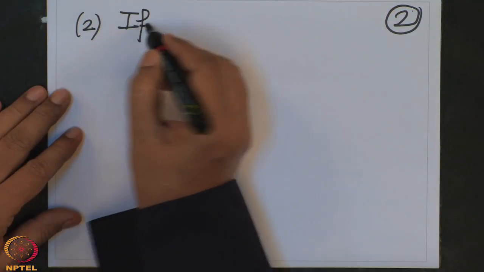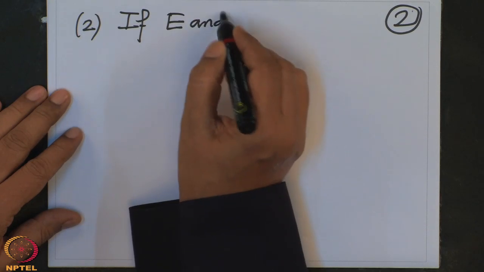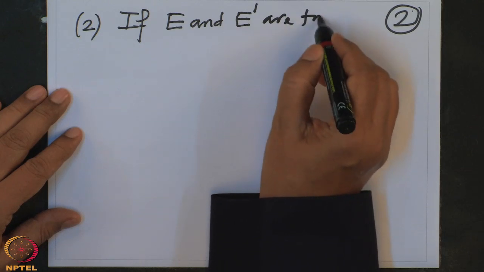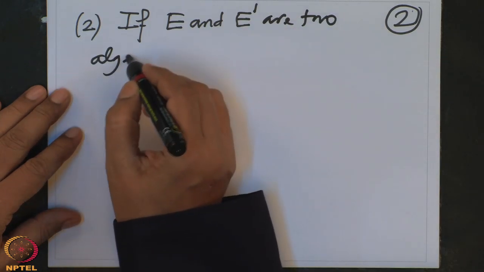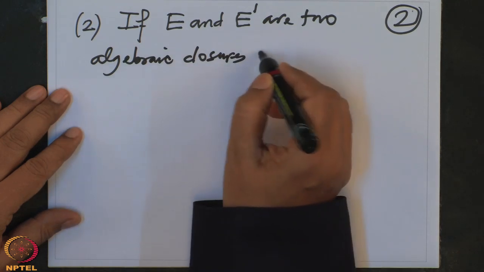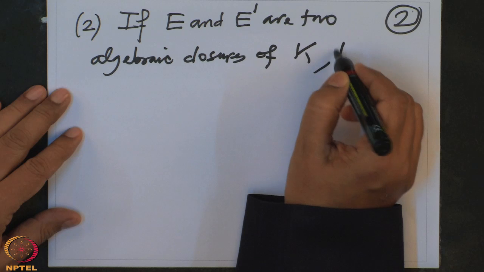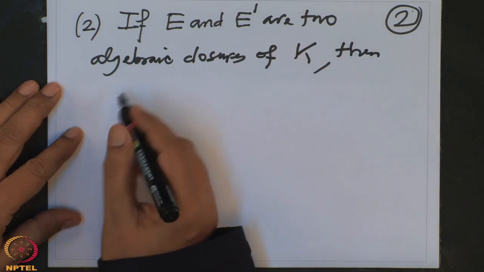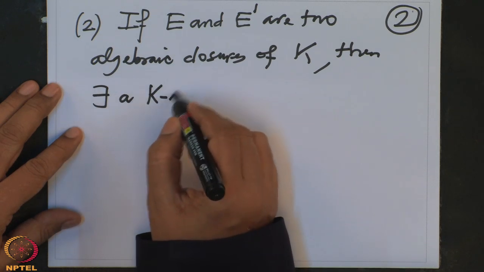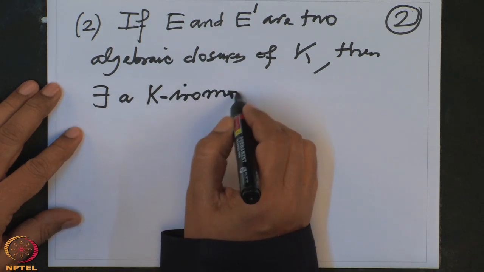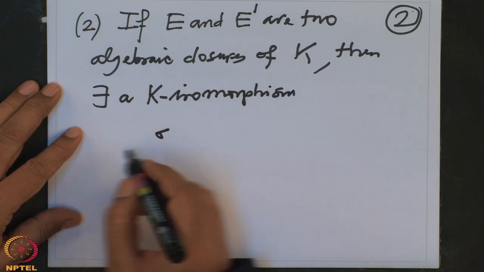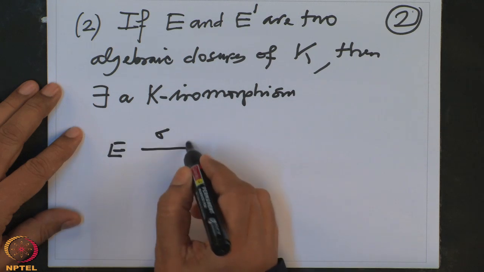And part 2 says that, if E and E prime are two algebraic closures of K, then there exists a K-isomorphism sigma from E to E prime.